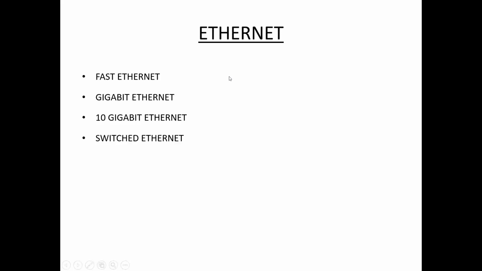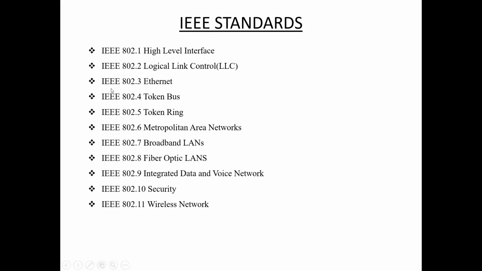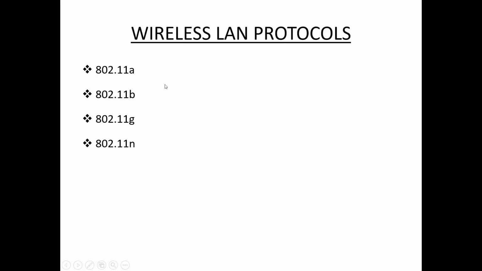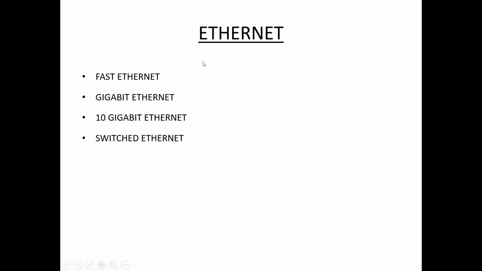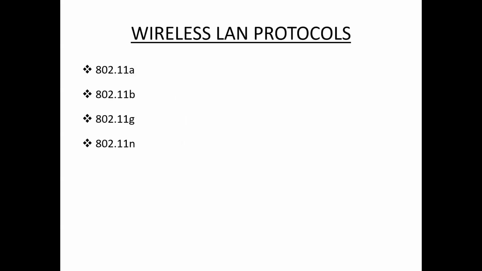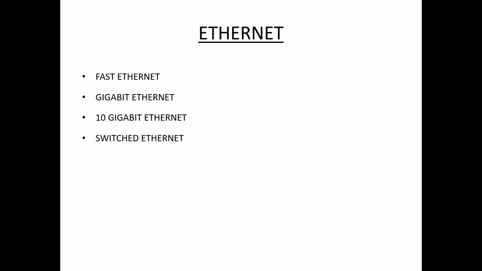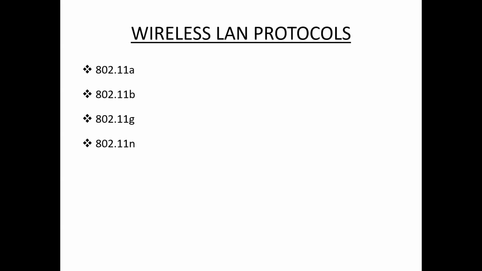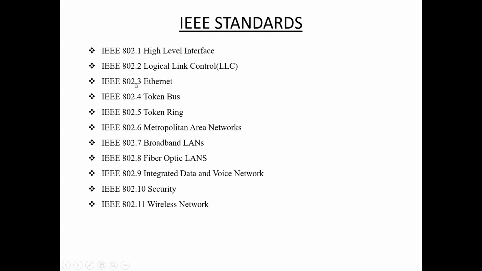Next one, Ethernet, that is IEEE 802.3. Ethernet is one of the standard LAN technologies used for building wired LANs. Wireless LAN is a wireless network, whereas Ethernet is a wired network through cables. Ethernet is defined under IEEE 802.3.